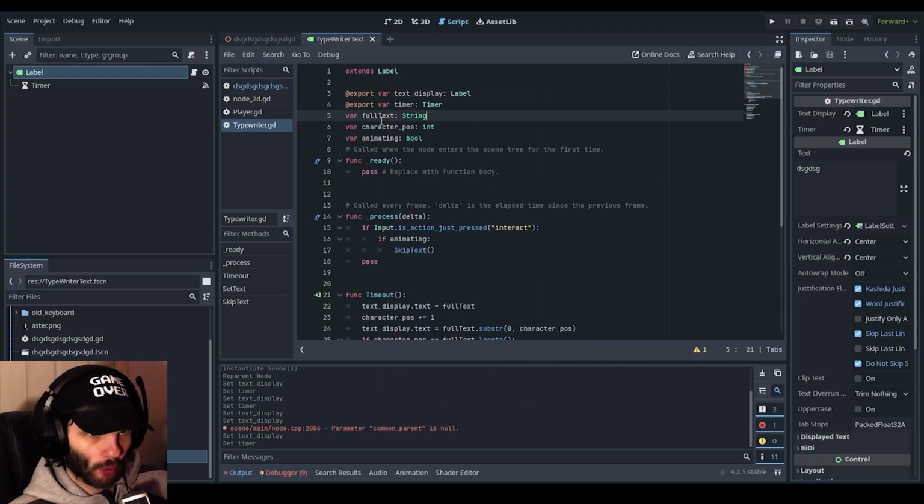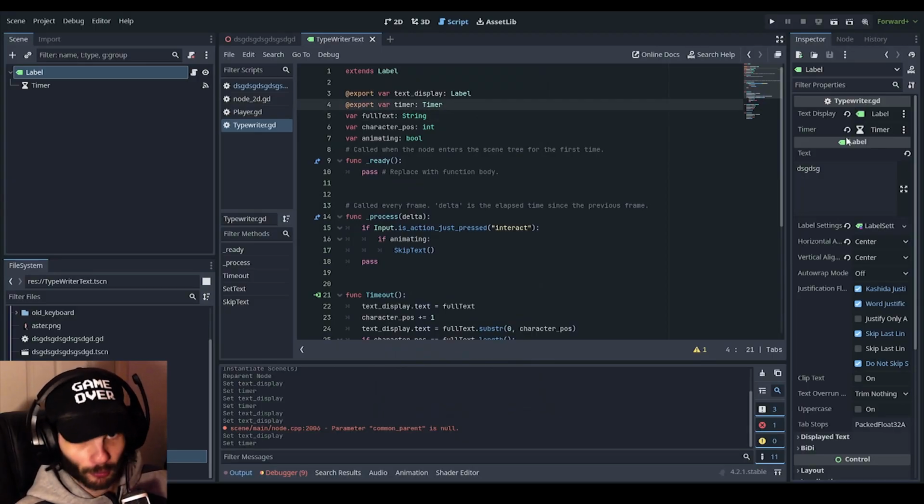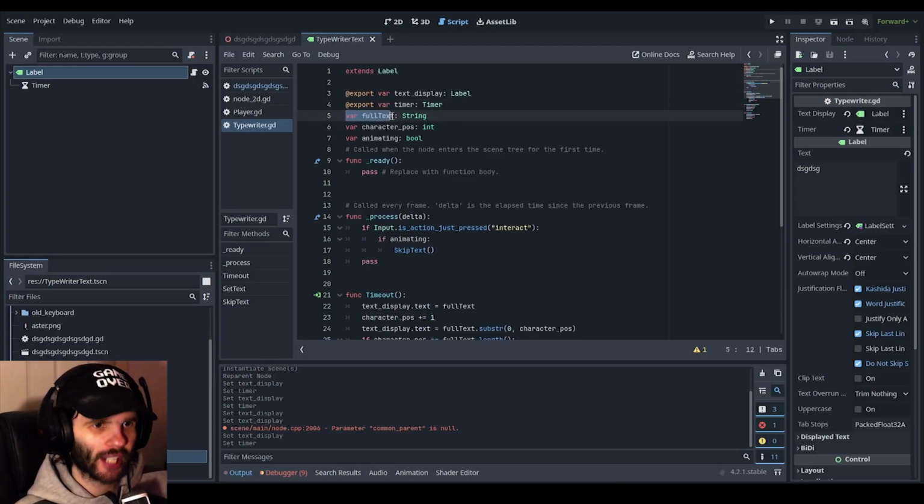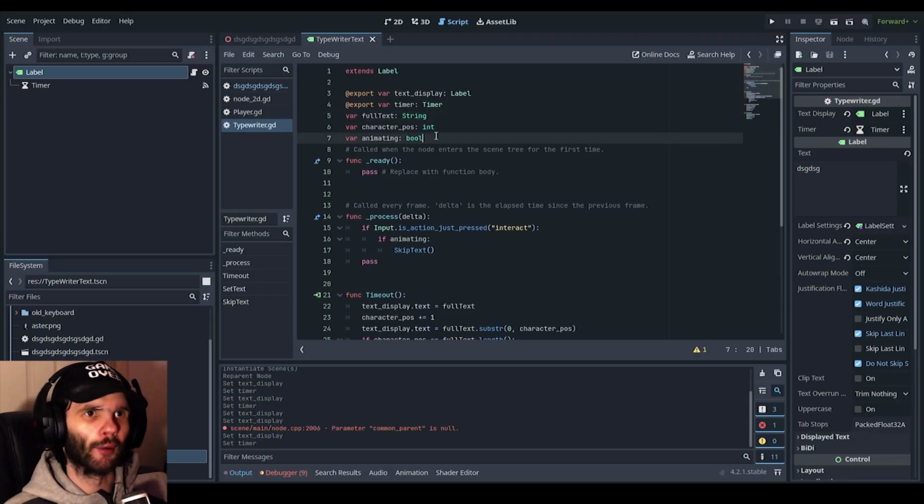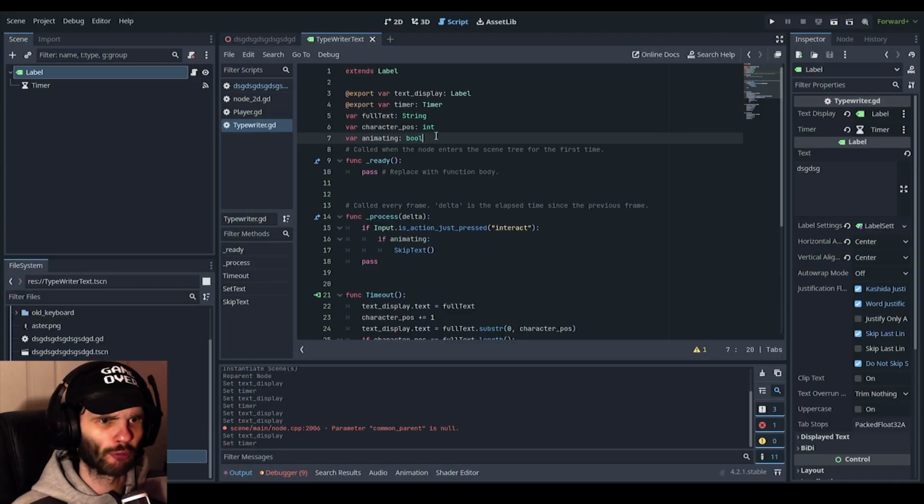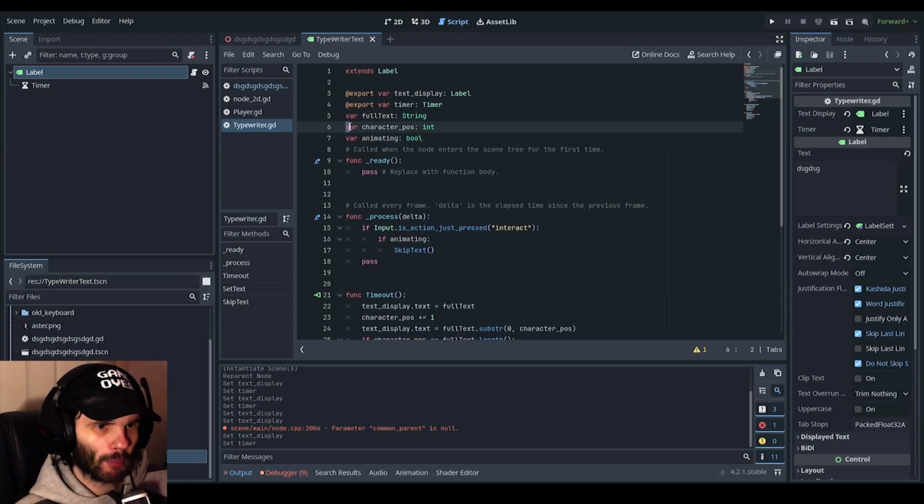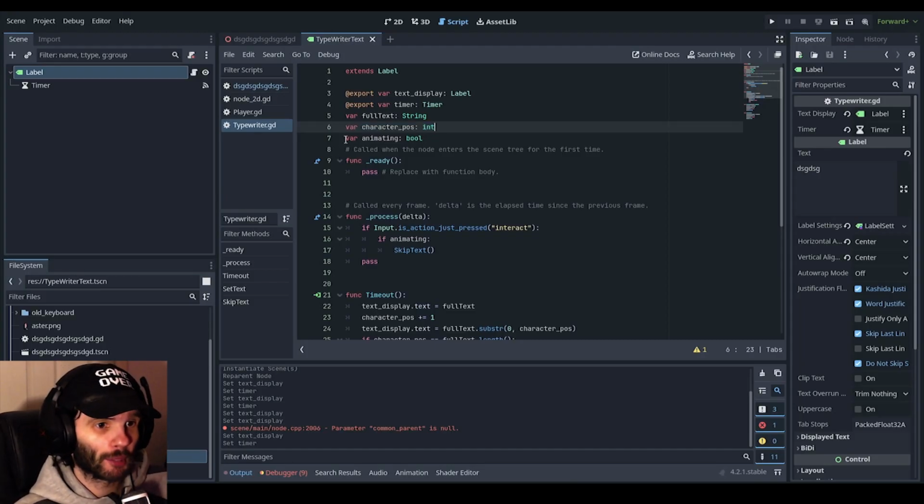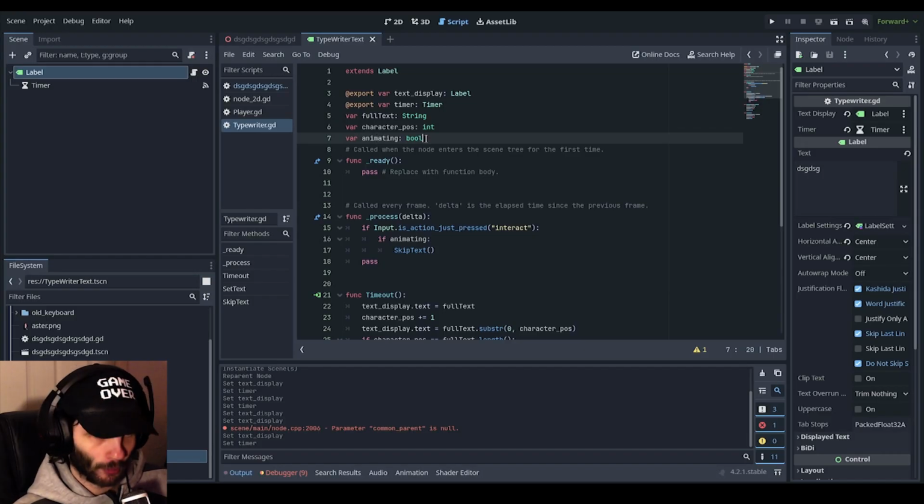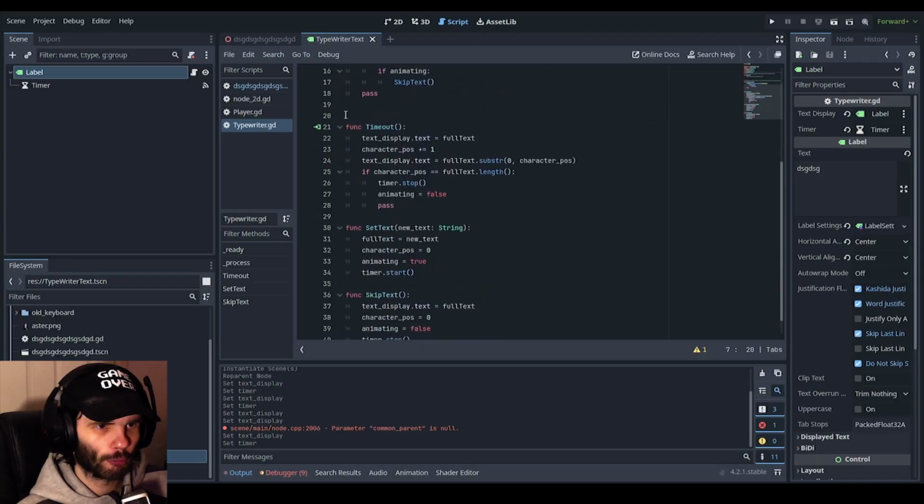Back in this script, we have export variable timer. We've already just dealt with that. We've also got variable full text, a string. This full text is going to be whatever text you want to insert. The variable character position, this is the most important part. Variable animating, a bool, that's semi-important-ish. But now, let's go over to this function timeout. So how do we create timeout?